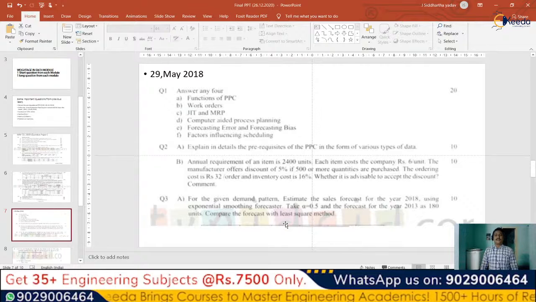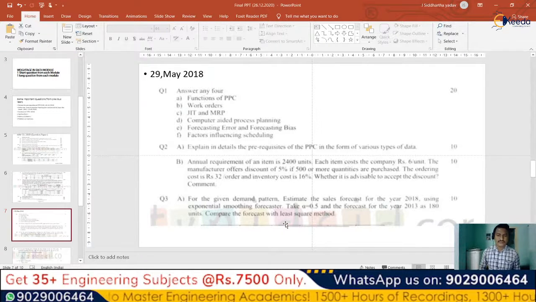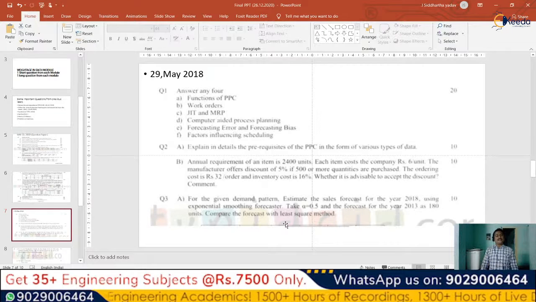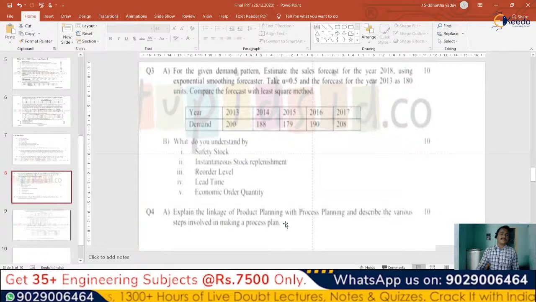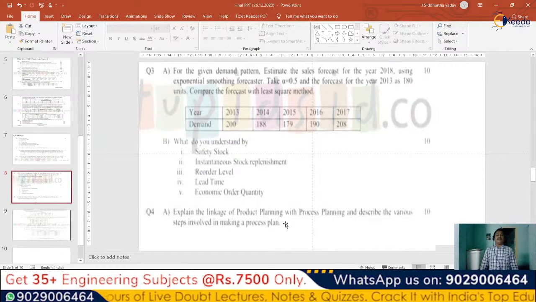Then from this one, whether it is advisable to accept the discount is the question. By utilizing the methods of forecasting we can find this out. In the same manner, using exponential smoothing forecasting. So from forecasting, again definitely one question is coming. Using the least square method forecasting. So in this particular year, 30 marks of the forecasting topic have directly come.